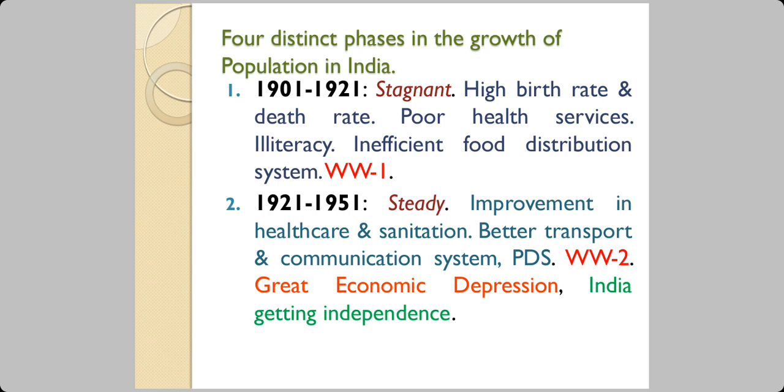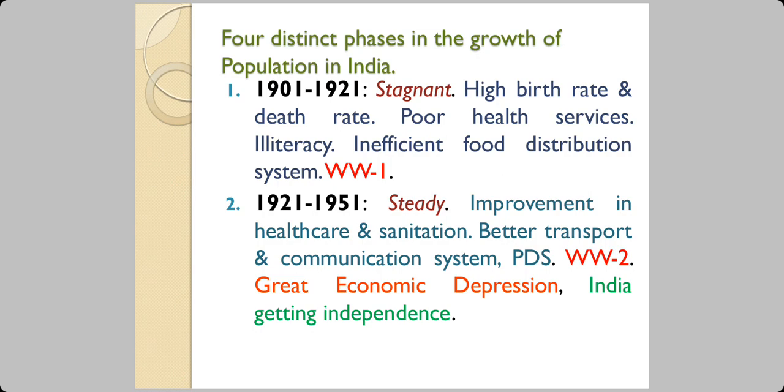The second phase is the 30-year period from 1921 till 1951. This is a period of steady growth of rate of population. There was improvement in healthcare and sanitation and better transportation and communication system. Also, the public distribution system, that is PDS, came into existence.